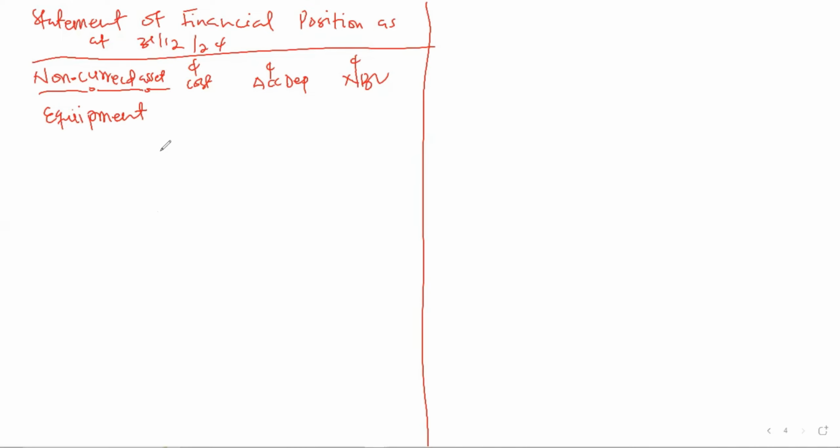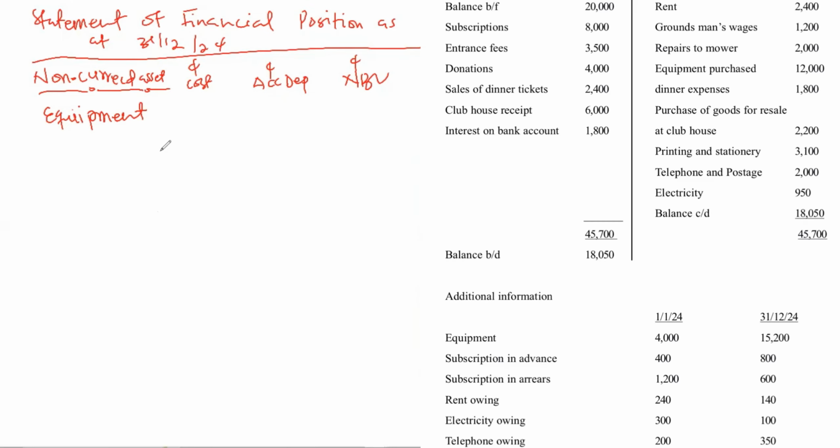Our cost is the figure that we already have, 4,000, and the additional one that was purchased was 12,000. So when we add, we get 16,000. And the depreciation is 800. So when we deduct, we get 15,200. That is the closing balance. So I think that is all for the non-current assets. Then we move to the current assets.